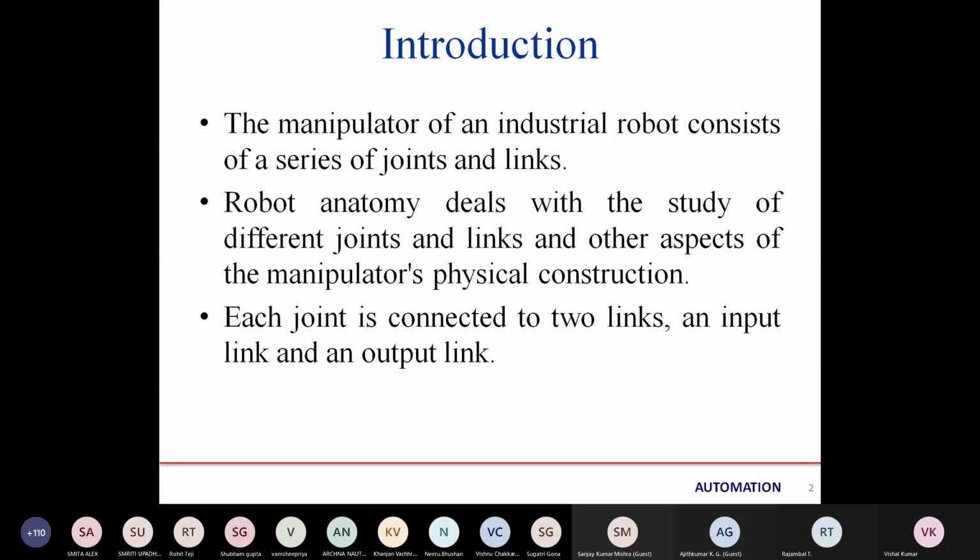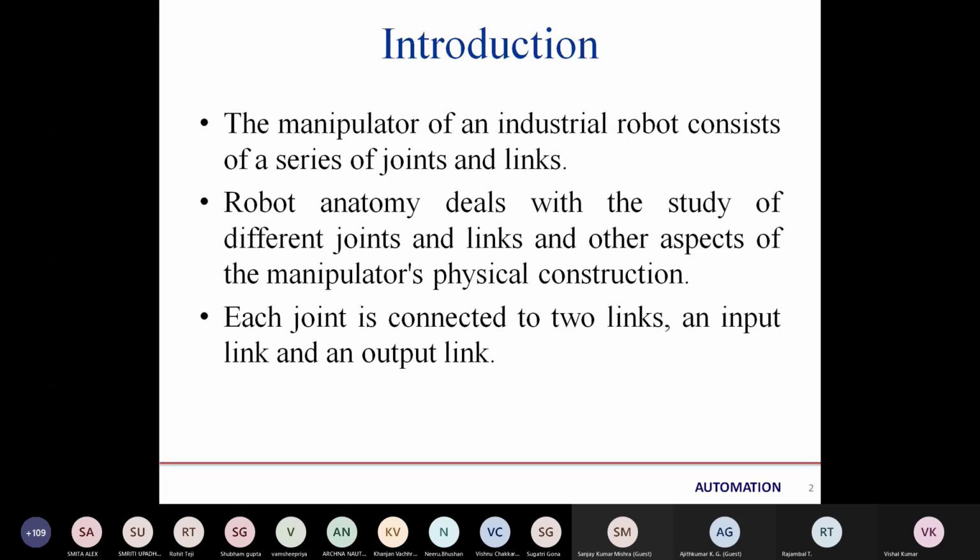Joints are the shoulder and the elbow. Links are the upper arm, lower arm, and chest. These are the links. Two links are connected by a joint. So a single joint connects two different links and provides a minimum degree of freedom.